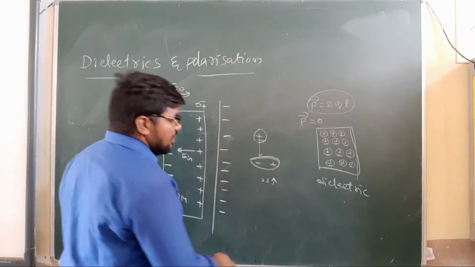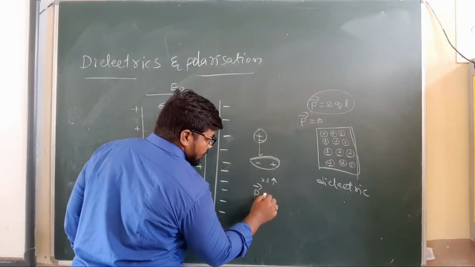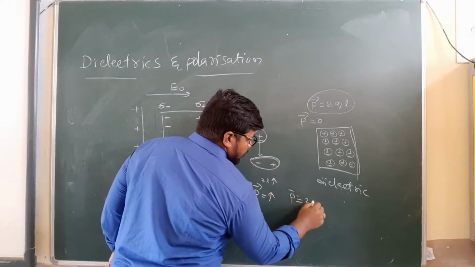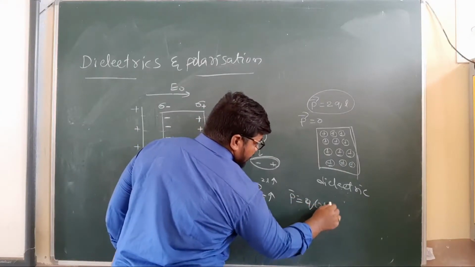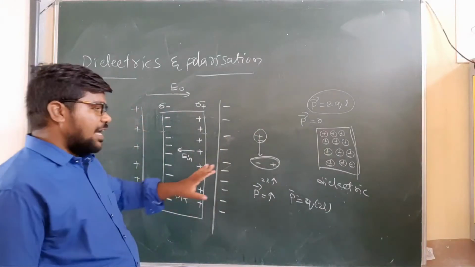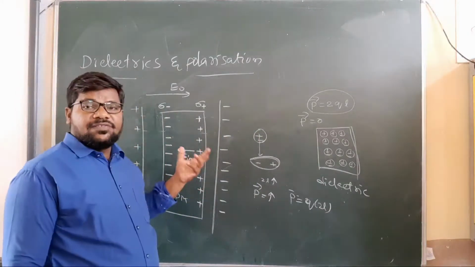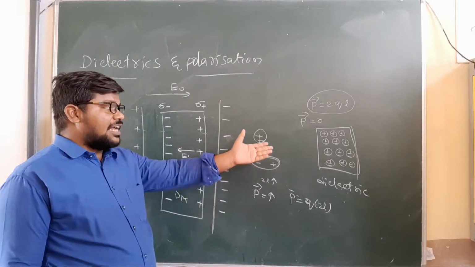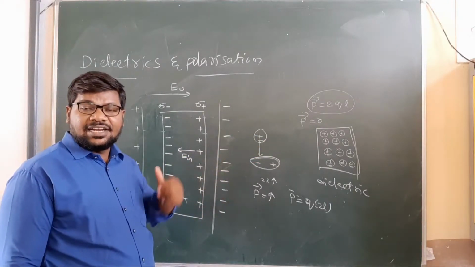If 2L increases, P increases, because P bar is equal to Q into 2L. Is it clear? Whenever a dielectric medium is placed in the electric field, an induced electric dipole moment is generated.